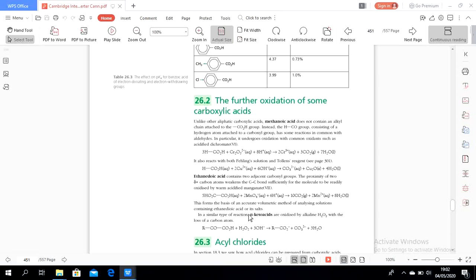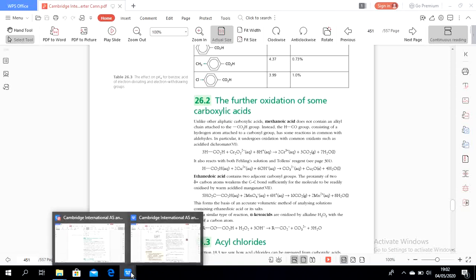A similar type of reaction is that alpha keto acids are oxidized by alkaline hydrogen peroxide with the loss of a carbon atom. Why is its name alpha? Alpha here means that this one contains enantiomers. I hope you still remember what an enantiomer is. An enantiomer is a molecule that can undergo optical isomerism. So this one has a chiral center. This one is the chiral center.